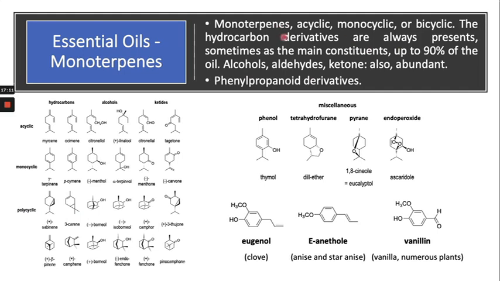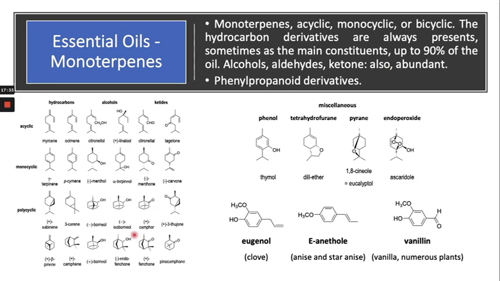Generally in case of the terpenoids, the essential oil can consist of alcohols, aldehydes, and ketonic groups, right? For example, you can see in camphor it has a ketonic group.